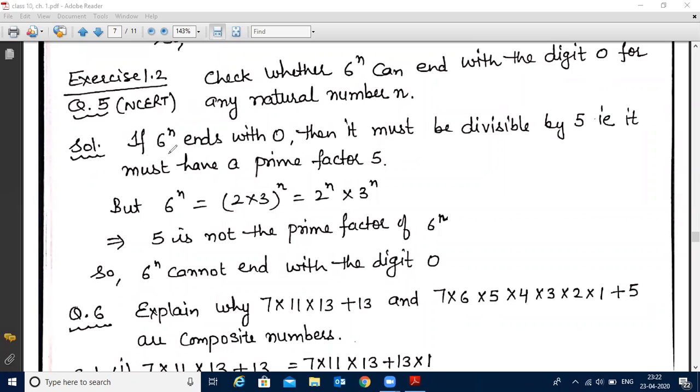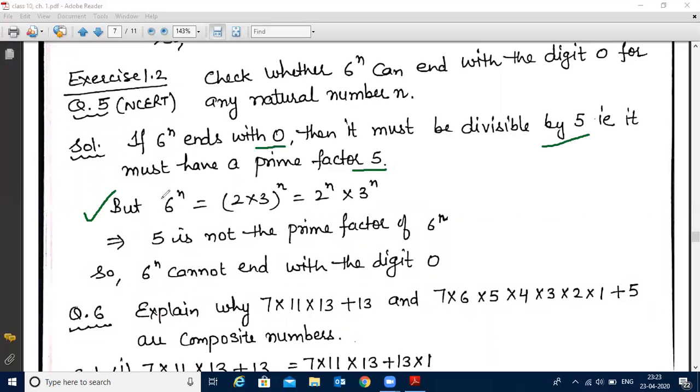If 6 raised to power n ends with 0, you know that every number which ends with 0 is also divisible by 5, so one of its factors must be 5. So let us see what is the prime factorization of 6 raised to power n.